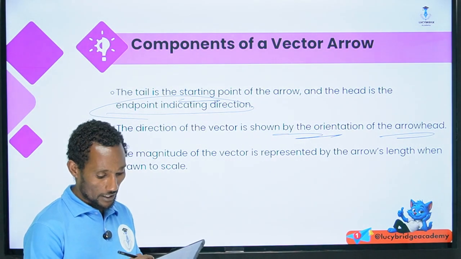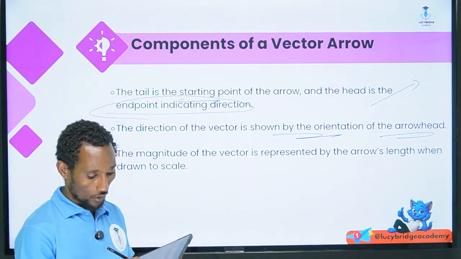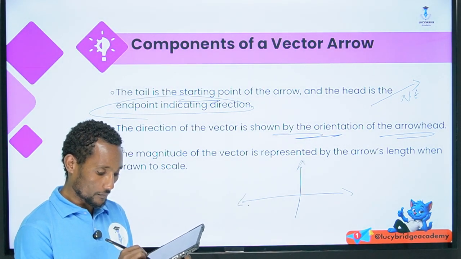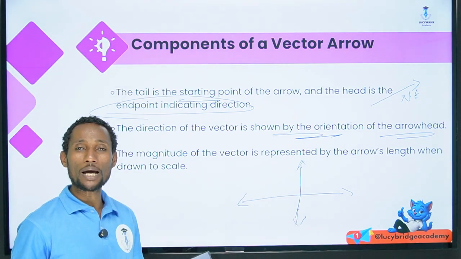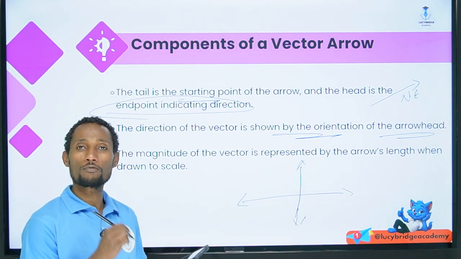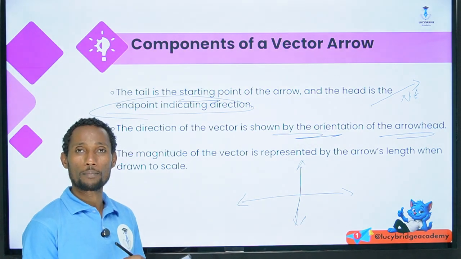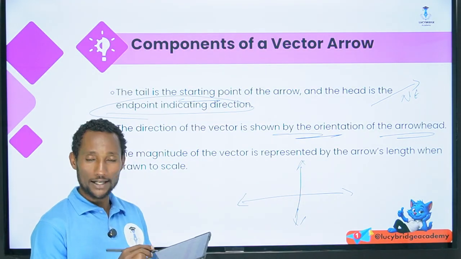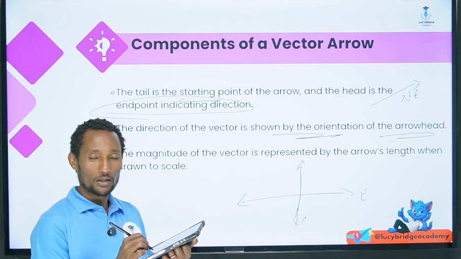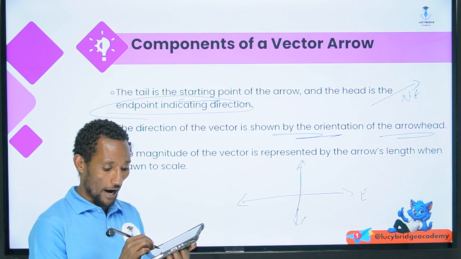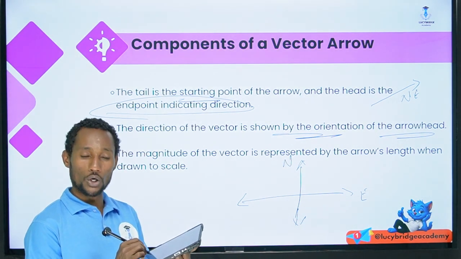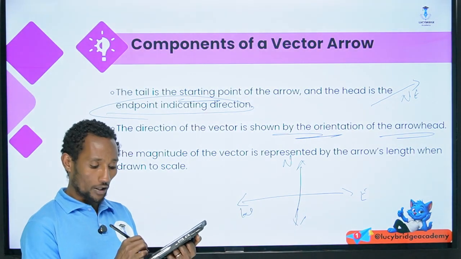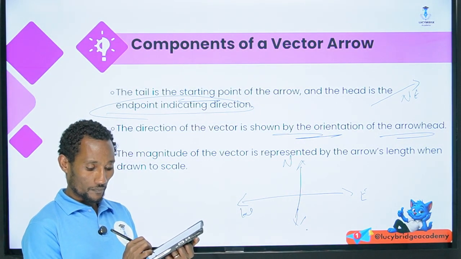For example, the direction here is northeast. With the two-dimensional xy plane, making the xy axis, the east is the positive x axis, the positive y axis is the north, the negative x axis is west, and the negative y axis is south.